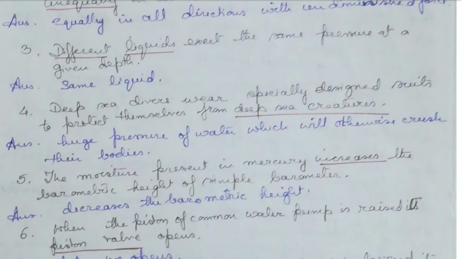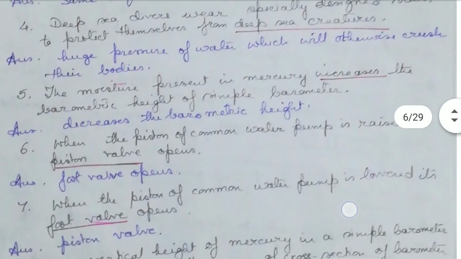Deep sea divers wear specially designed suits to protect themselves from the deep sea creatures. No, to withstand the huge pressure of the water. Otherwise, that huge pressure of water would crush their bodies. The moisture present in mercury increases the barometric height of simple barometer. No, if moisture is present in the mercury column in the simple barometer, it will exert pressure on the mercury column, and the barometric height will decrease.